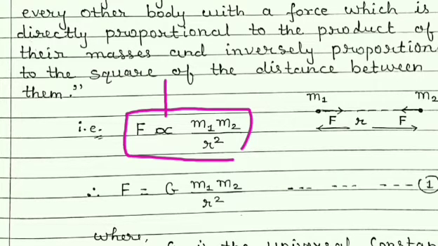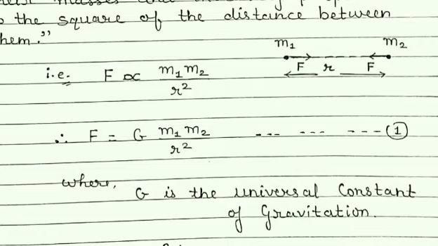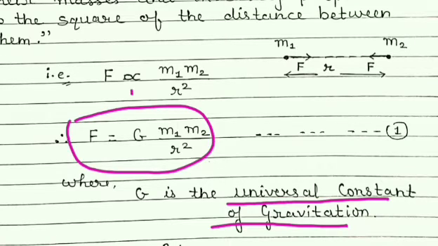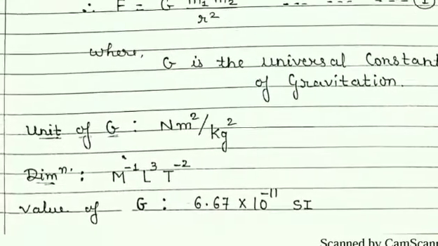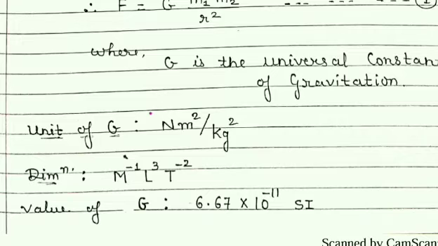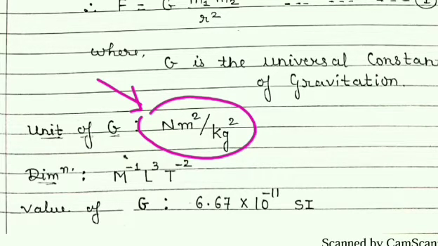Now students, here this proportionality sign is there. When we remove this proportionality sign, we put a constant G, and this G is known as the universal constant of gravitation. Now from this formula, if we make G the subject and obtain the unit of G, it will be Newton meter square per kg square. So this is the unit of the universal constant of gravitation.